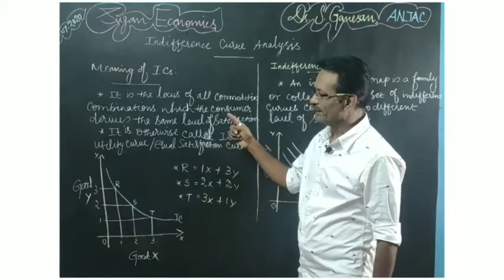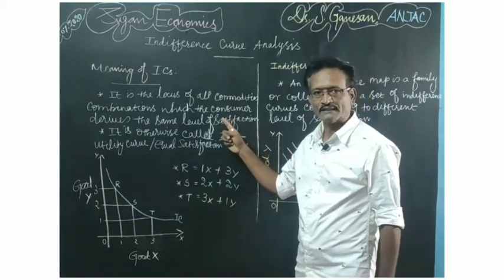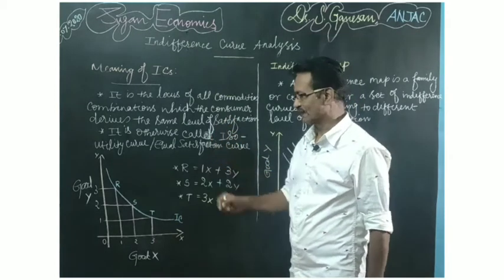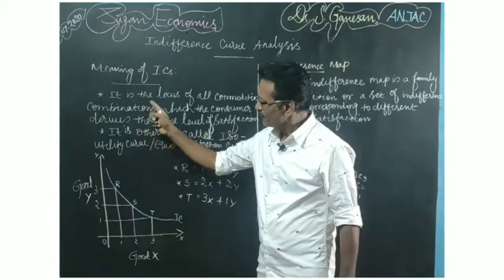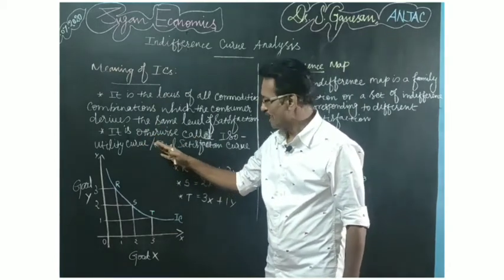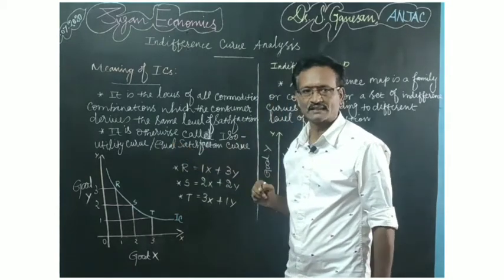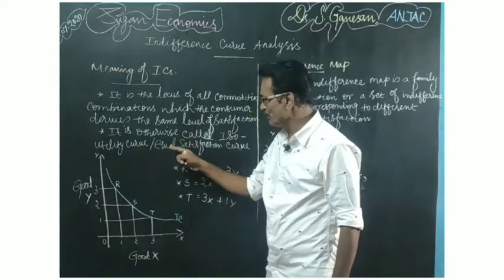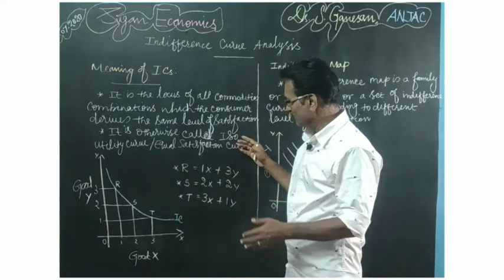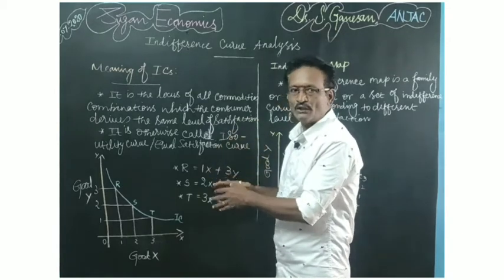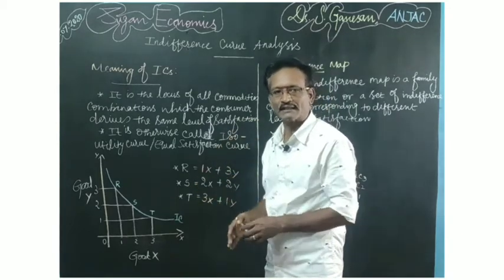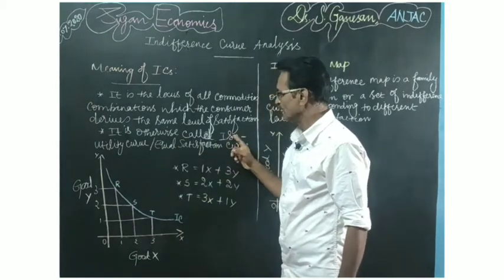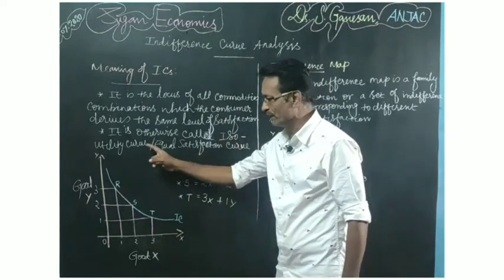Are you clear, student? The meaning of indifference curve? So the indifference curve is the locus of all commodity combinations from which the consumer derives the same level of satisfaction. Here the indifference curve is otherwise called iso-utility curve or equal satisfaction curve. Why do we say so? It is called iso-utility because whichever combination the consumer takes, the consumer will get the same level of utility. Because of that we say the indifference curve is otherwise called iso-utility curve.